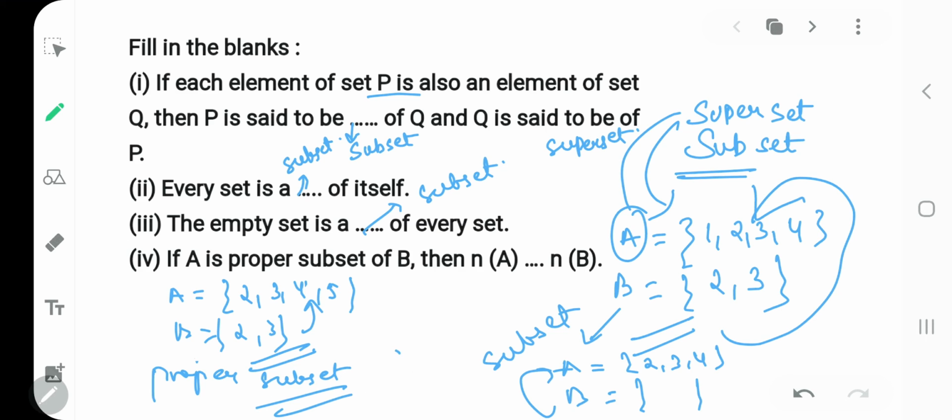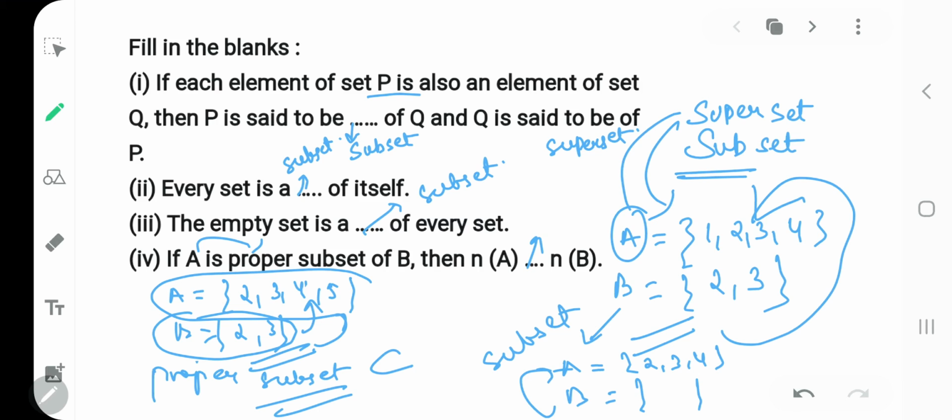So for proper subset, the symbol is something like this. Proper subset, clear? Okay. So if this is a proper subset, you will notice that the number of elements present in B will be less than the number of elements present in A. So you will write number of elements in A. See, here it is reversed: A is a proper subset, whereas I took B as the proper subset.